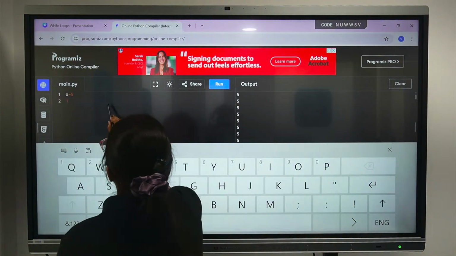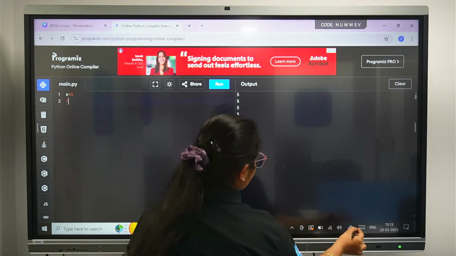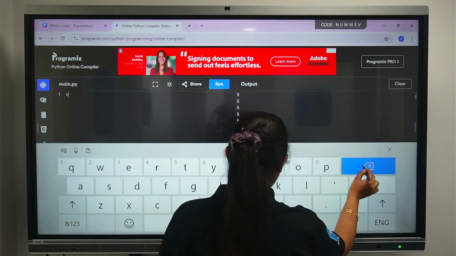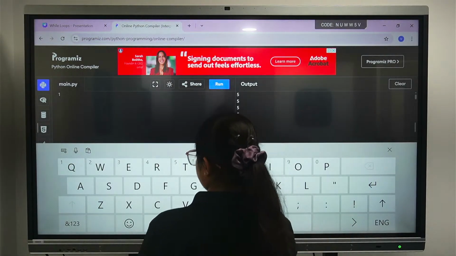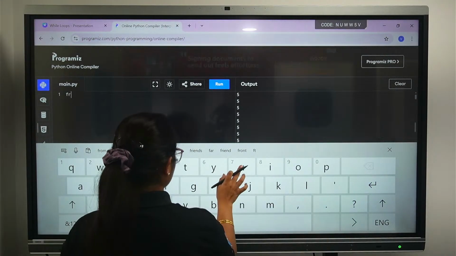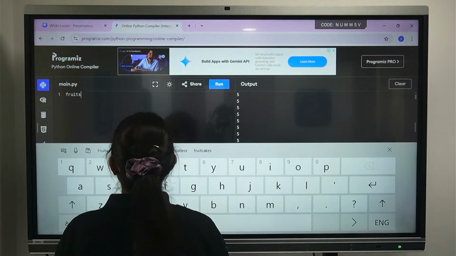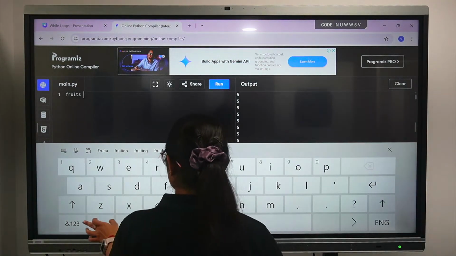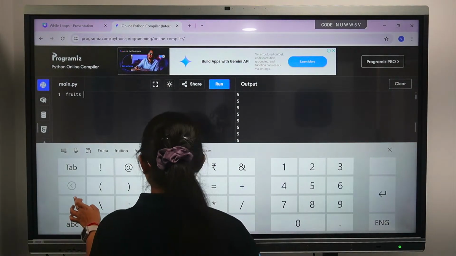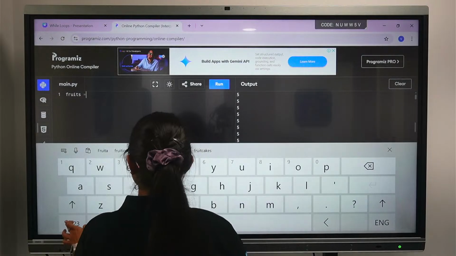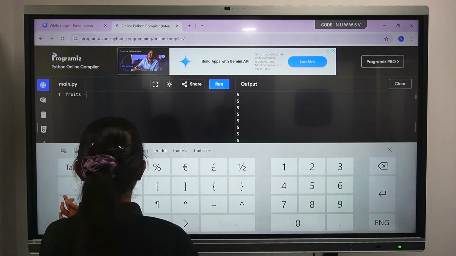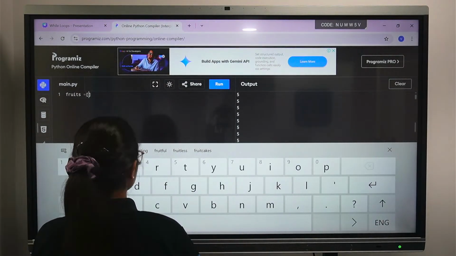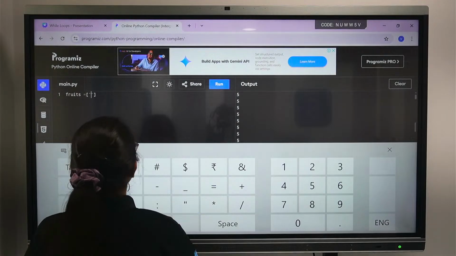I will be declaring the value. Let me declare fruits, equals, and take square brackets. Every value should be inside double quotes.